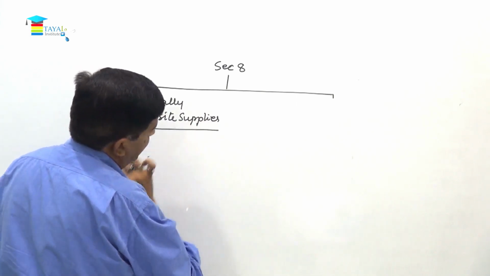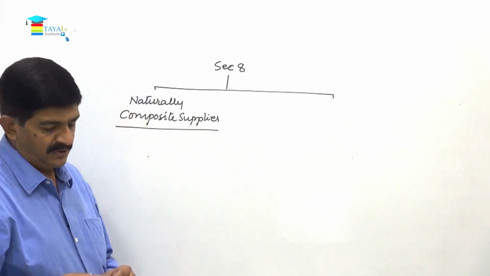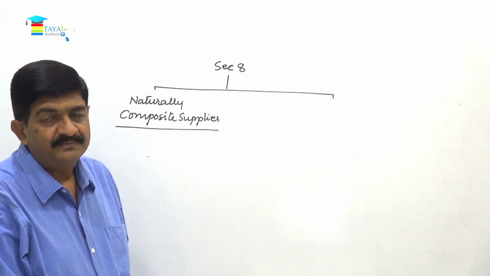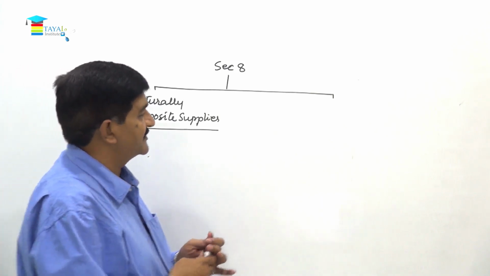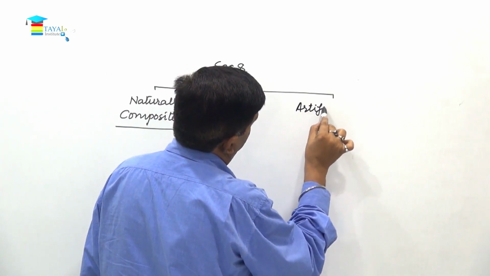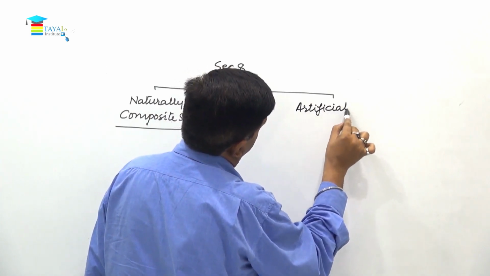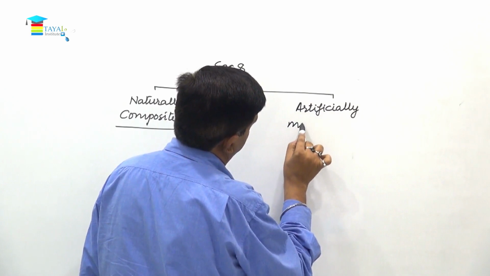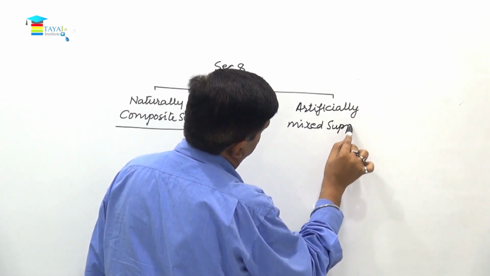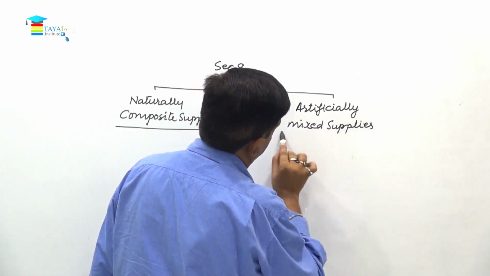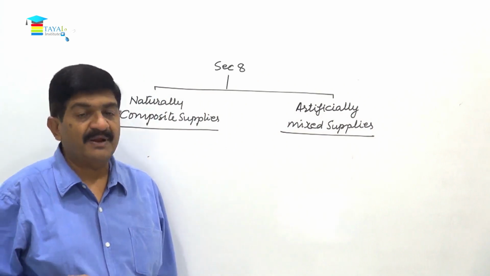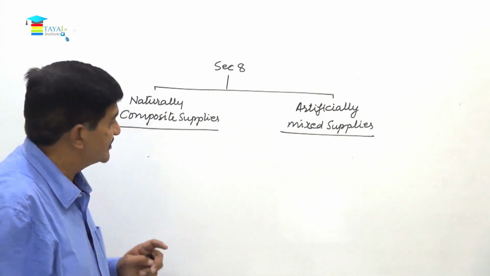So a person is staying in the hotel, stay facility given along with fooding, naturally composite services. And here we have artificially mixed supplies. So these supplies which are not common, but somebody agrees for the supply, then it becomes an artificially mixed supply.